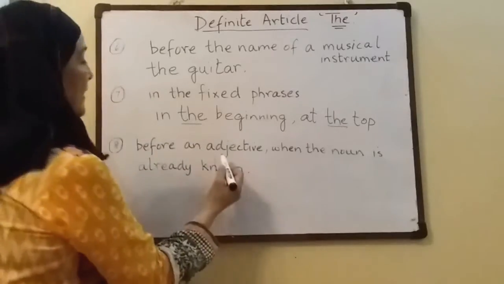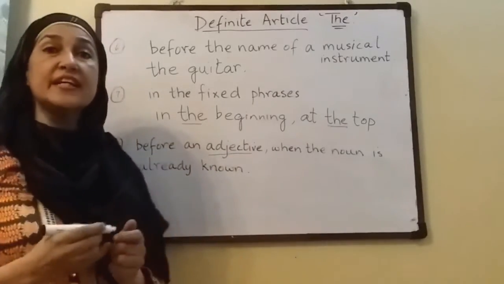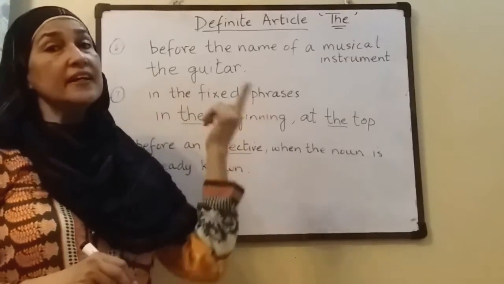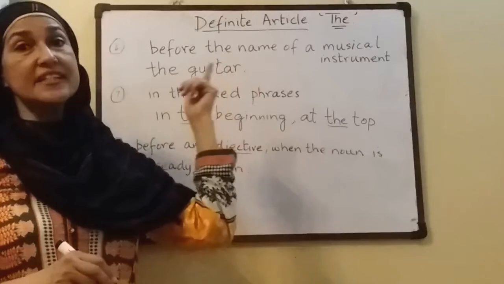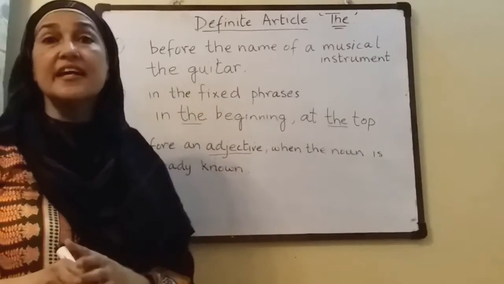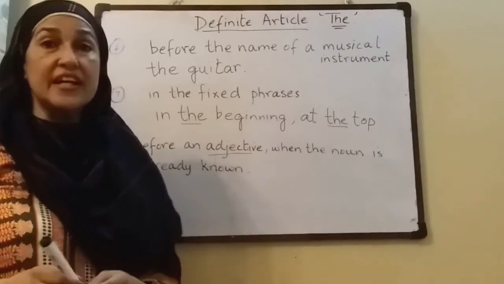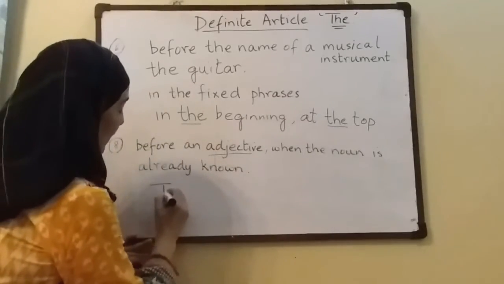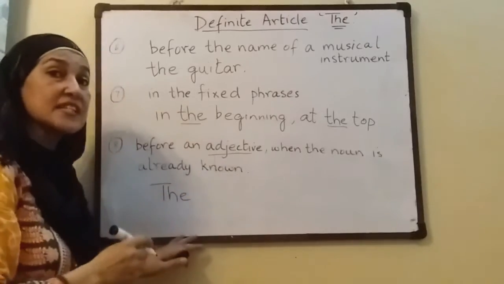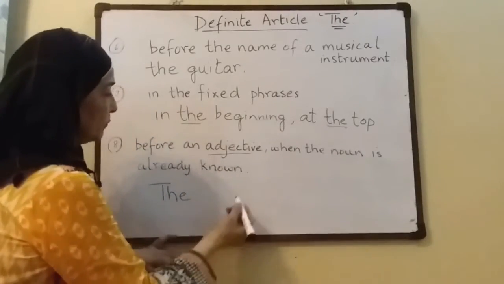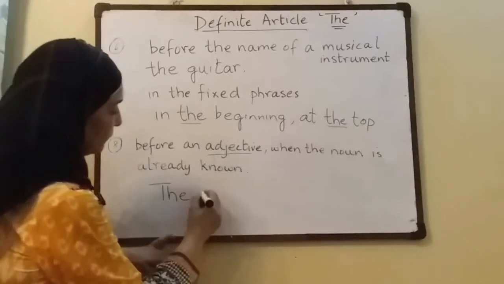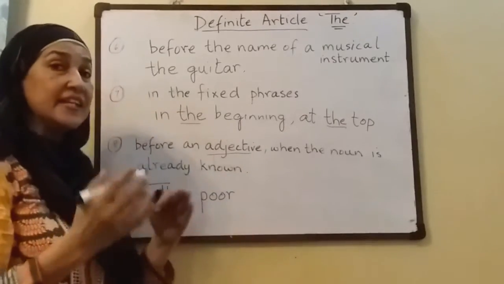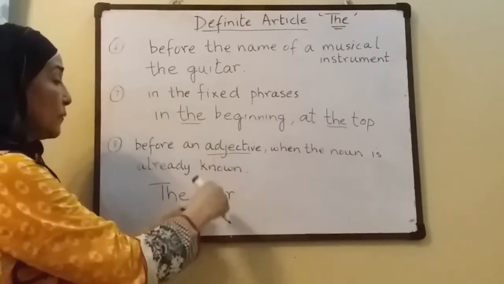So it's saying the before an adjective, and we all know that the definite article the is also a demonstrative adjective. So an adjective is the word that tells us more about the noun.